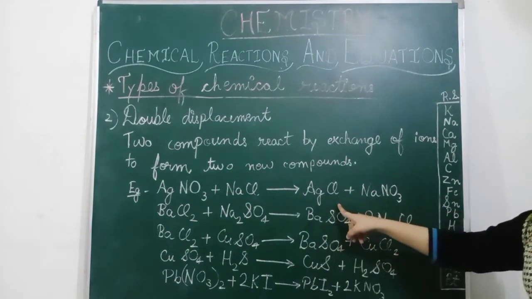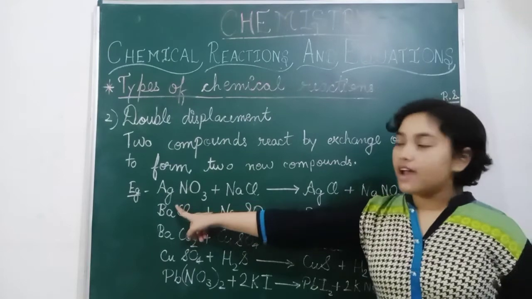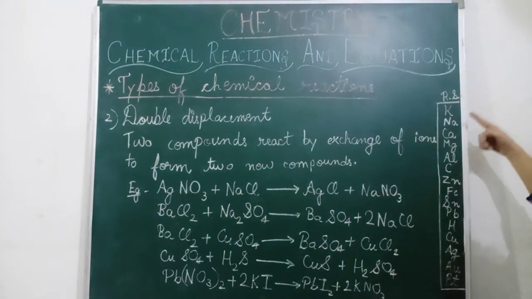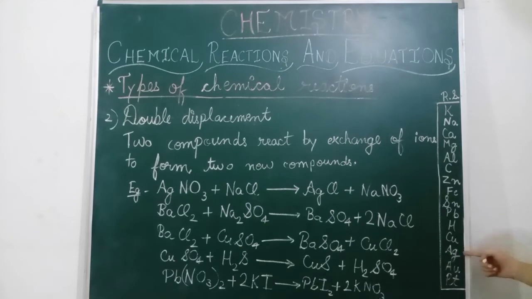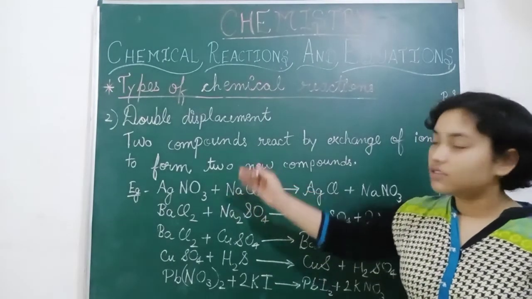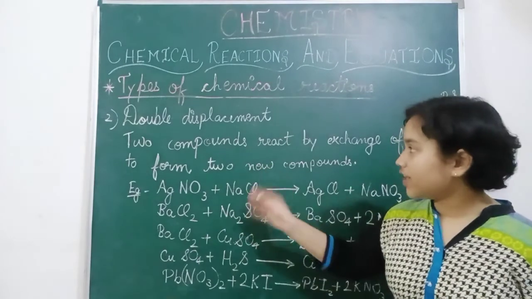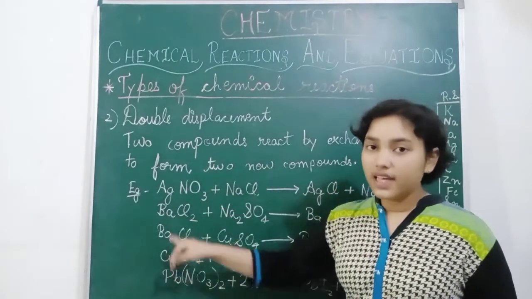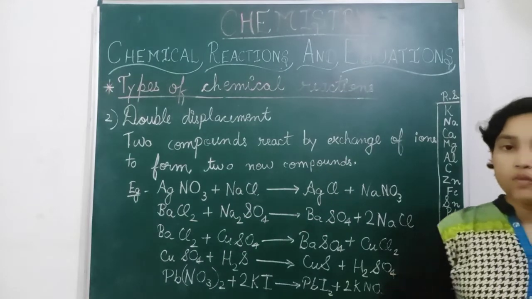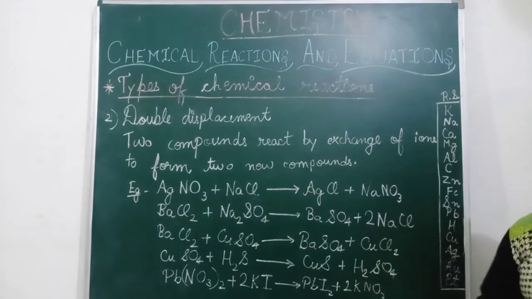So AgCl, as I have told, Ag will come here in the place of it, because Ag, that is silver, is the least reactive, and sodium is highly reactive. So a highly reactive element displaces the least reactive element, because higher ones have more power and lower ones have less power.